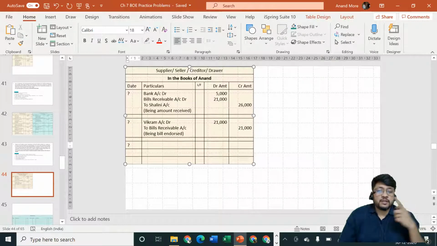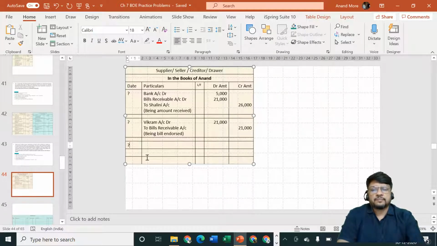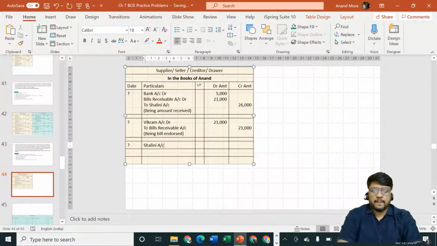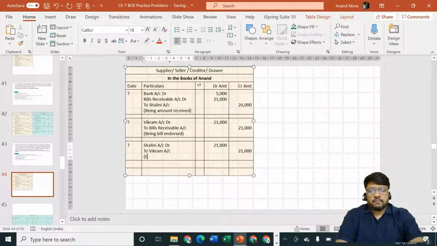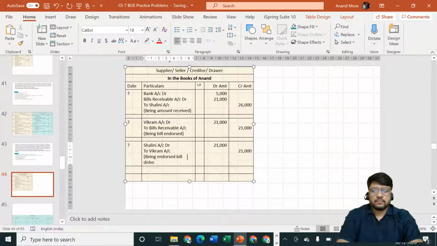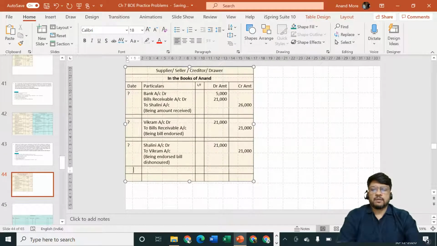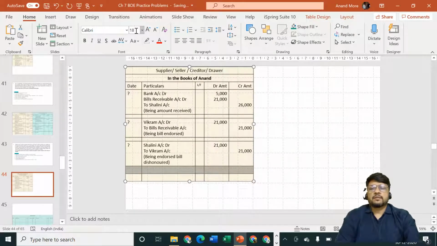Endorsed bills receivable dishonored. In the books of drawer, the entry is drawee account debit to endorsee account. So the entry will be: Shalini is my debtor, Shalini account debit to Vikram, who is my creditor, to Vikram account. Amount is how much? 21,000. The money is still payable, being endorsed bill dishonored. Simple, no tension. Okay, then comes the next point.